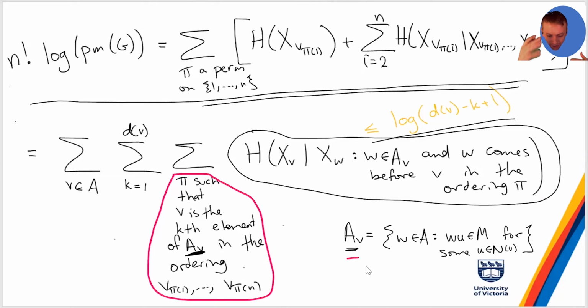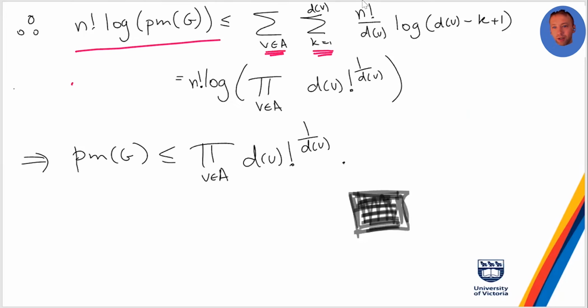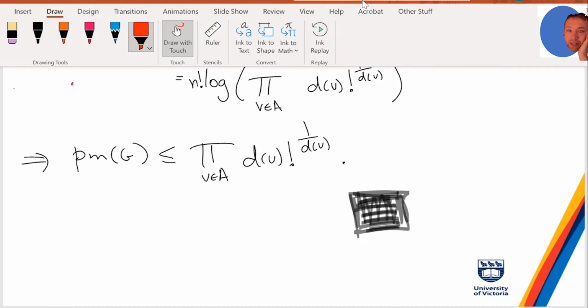If I take all the permutations and ask for how many of them V is the first one in A_V, it's 1 over the size of A_V, which is 1 over the degree of V, times the number of permutations. So that's where this n factorial over d(V) comes from.